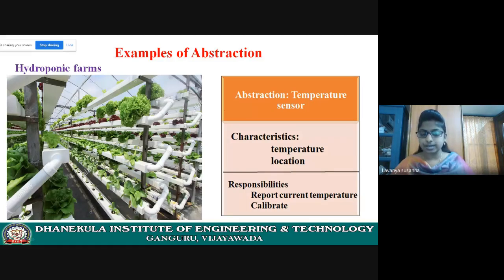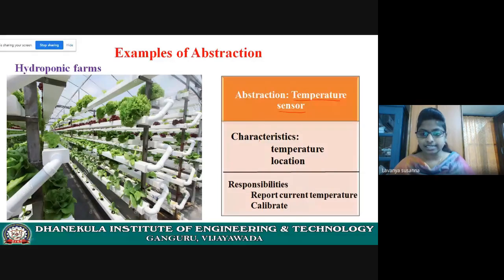See the abstraction. As I said, temperature is not maintained by nature. You need to maintain a temperature. There will be an automated system. Now there will be a temperature sensor, right? To show the temperature, there should be a temperature sensor.